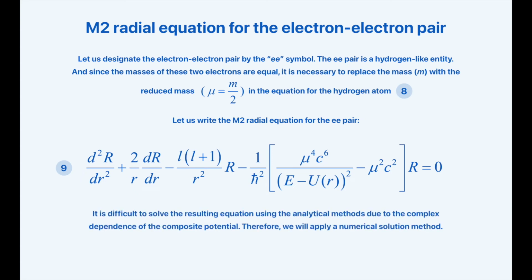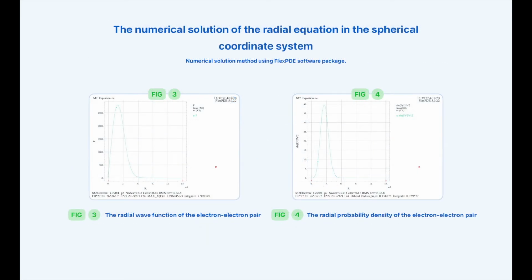It is difficult to solve the resulting equation using analytical methods due to the complex dependence of the composite potential. Therefore, we will apply a numerical solution method. Let's observe the numerical solution of the radial equation in the spherical coordinate system. Figure 3 represents the radial wave function of the electron-electron pair, and Figure 4 represents the radial probability density of the electron-electron pair.